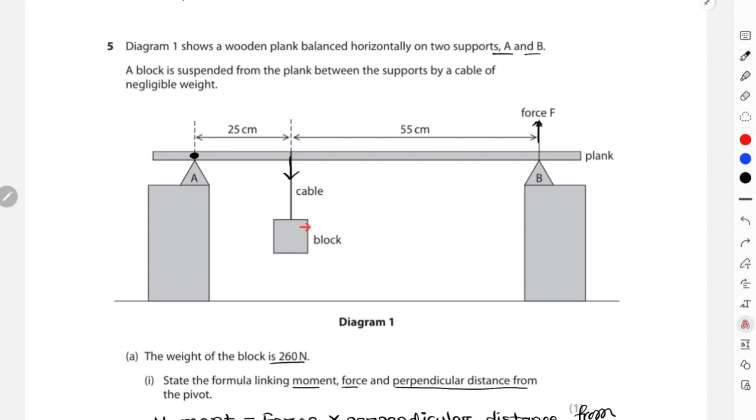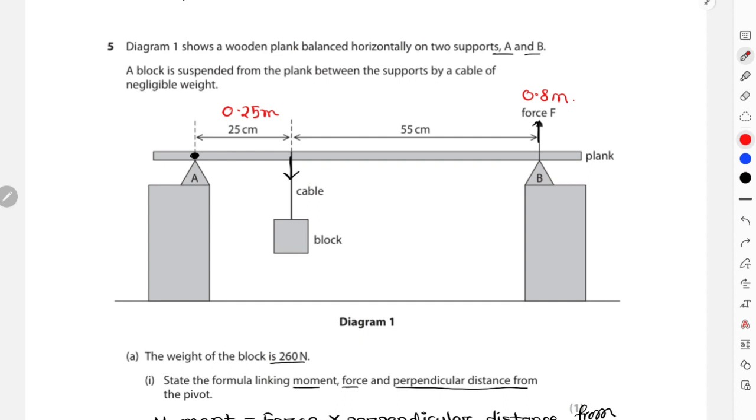The weight of this block was 260 Newton, and it was 25 centimeters or 0.25 meters away from the point A. And then this force is actually 25 plus 55, which is 80, so this is going to be 0.8 meters away from support A. This is for anti-clockwise and this is for clockwise.